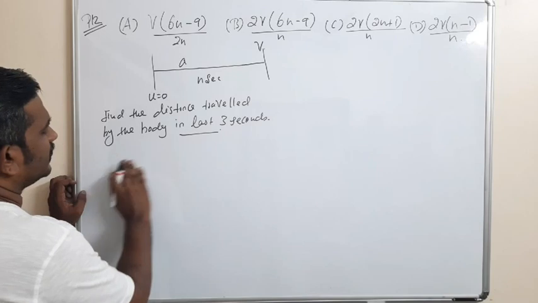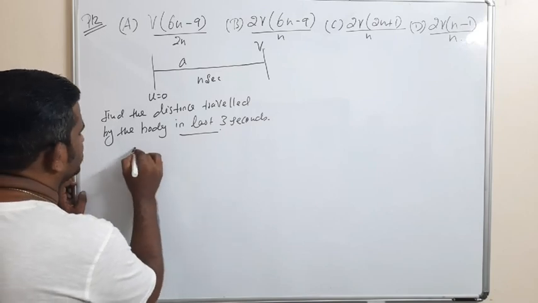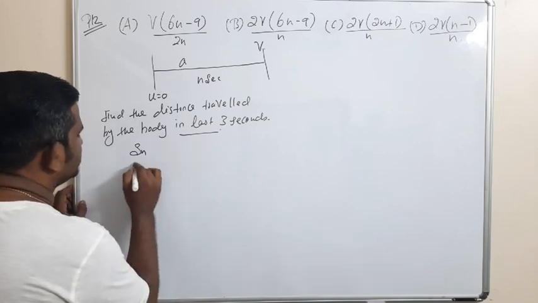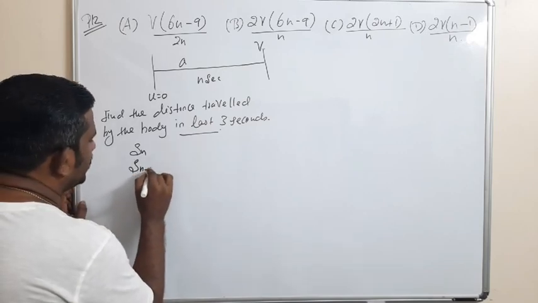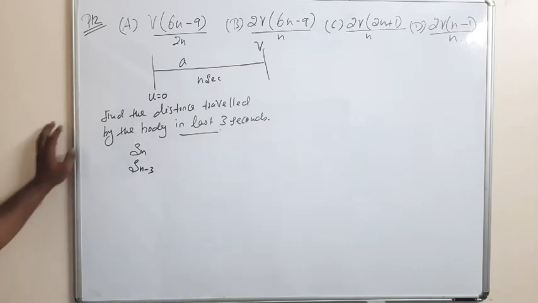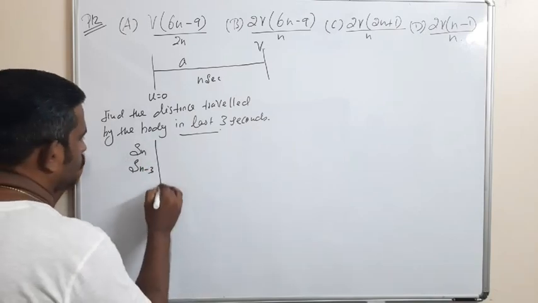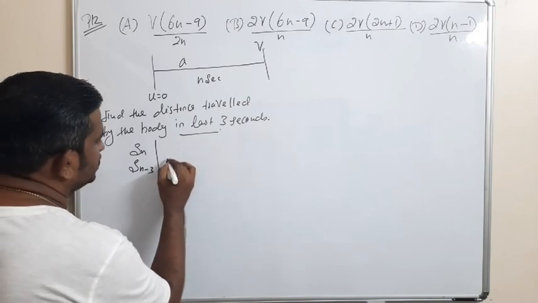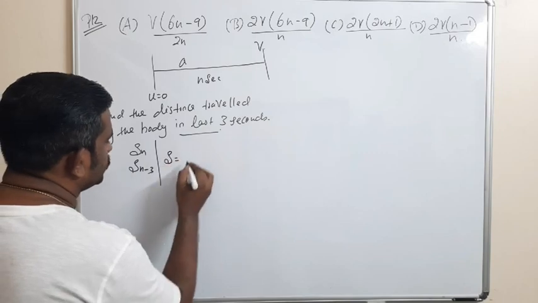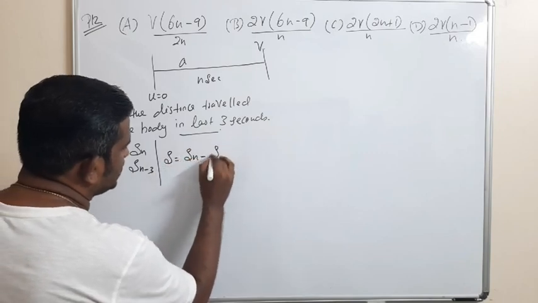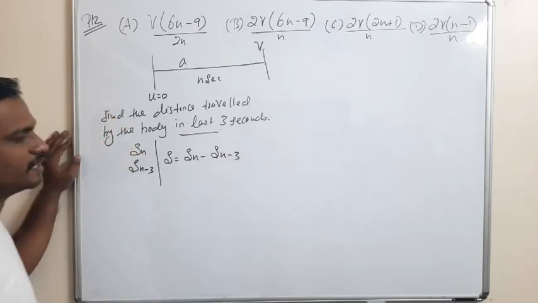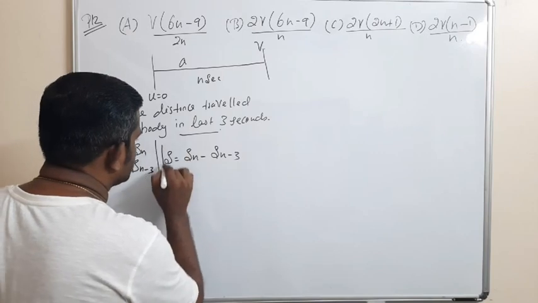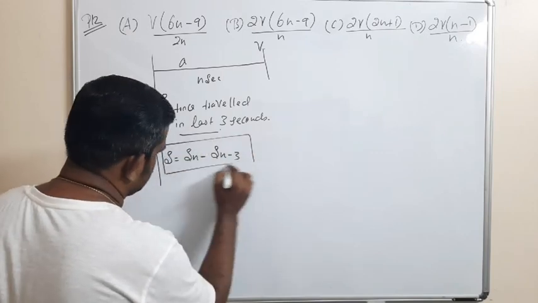So first we will find the distance traveled by the body in n seconds, Sn. And the distance traveled by the body in n minus 3 seconds we will find. So the distance traveled by the body in the last 3 seconds means S is equal to Sn minus S(n minus 3). That gives the displacement in the last 3 seconds.